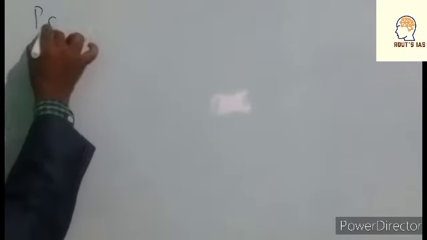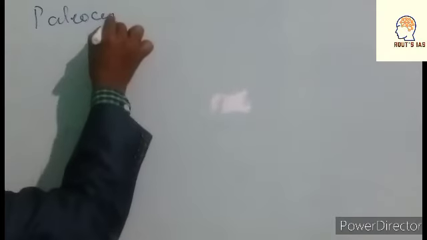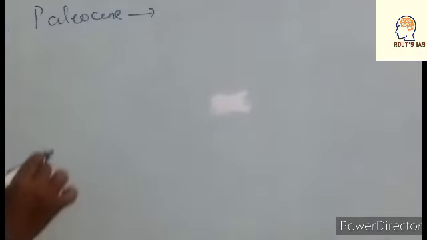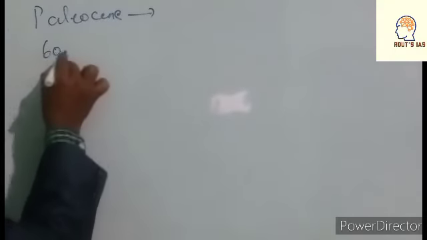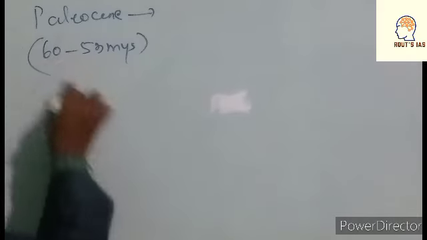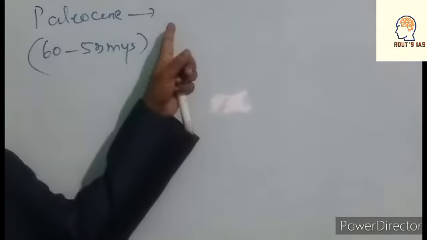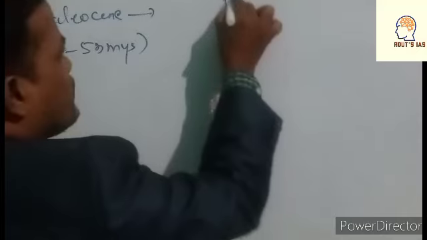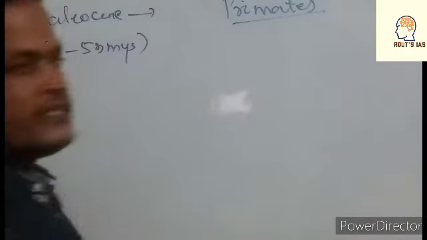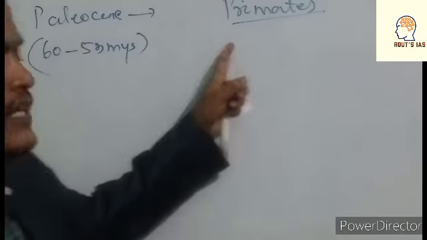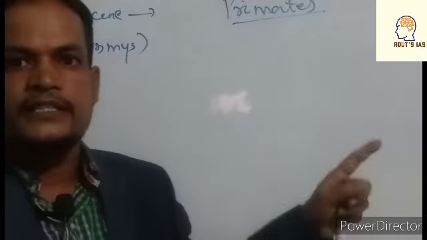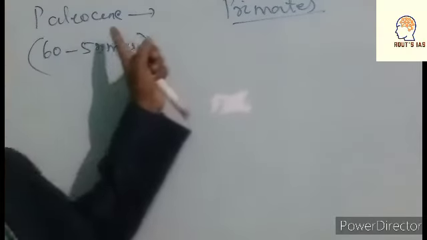Paleocene, number 1. The Paleocene period belongs to 60 to 53 million years ago. Is it right? In this period, what happened? The primates appeared. The age of primates. Paleocene is called the age of primates. Is it right? Human is also primate. Apes also primate. Prosimian also primate. These primates belong to the Paleocene period.